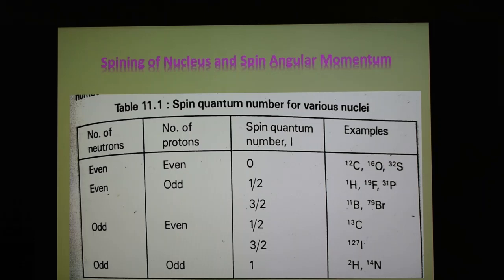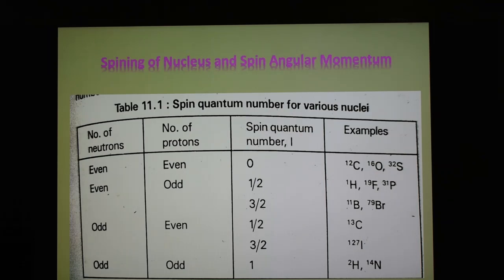When both are odd, then the spin quantum number is 1. But here we are interested in the proton nuclei, which have spin quantum number value 1/2. It is therefore evident from this table that if the value of I is 0, the nucleus does not spin and hence cannot be observed by NMR spectroscopy.